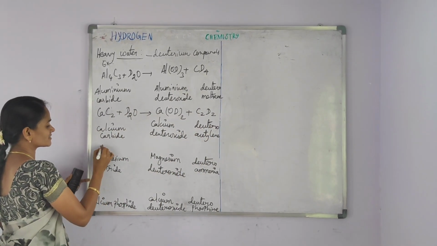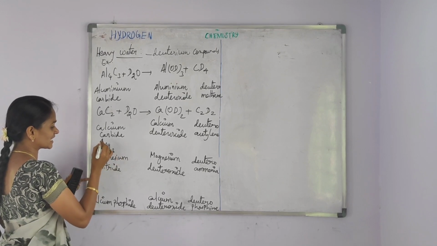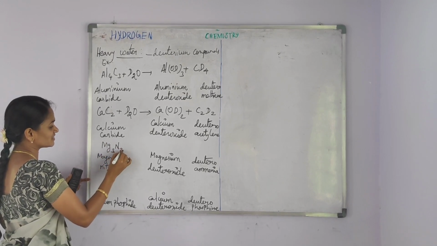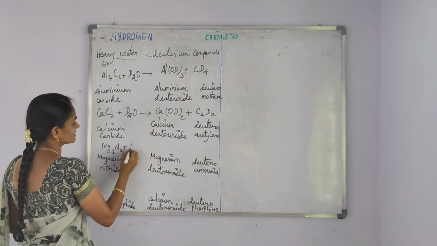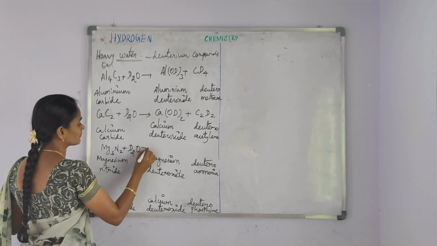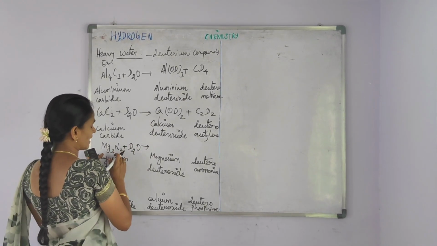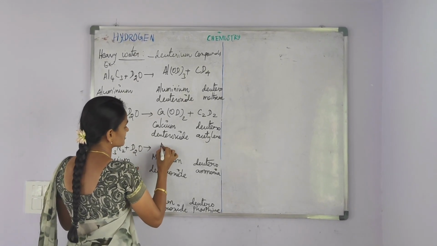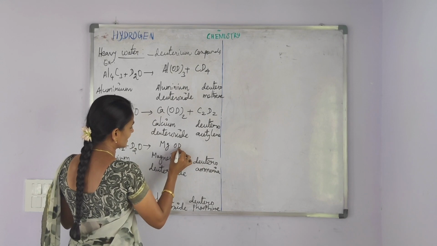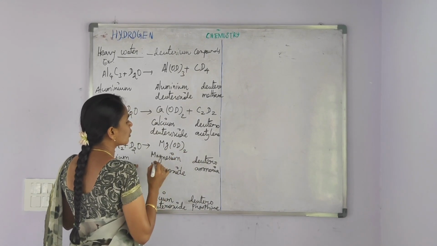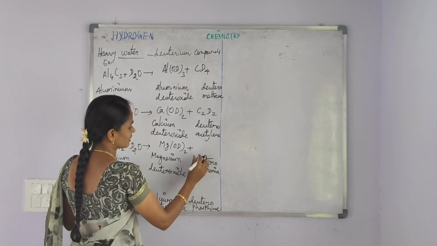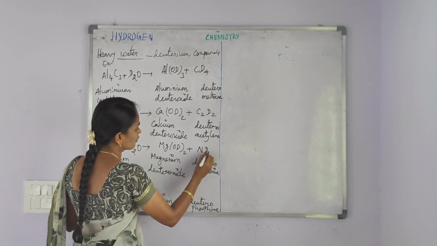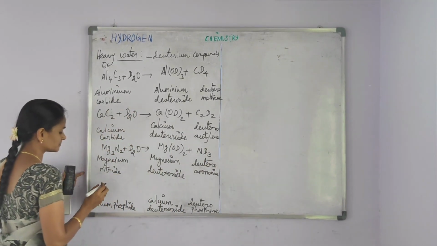And then third example is magnesium nitride, that is Mg3N2, treated with heavy water D2O. It forms magnesium deuteroxide, that is Mg(OD)2, along with the formation of deuteroammonia ND3.